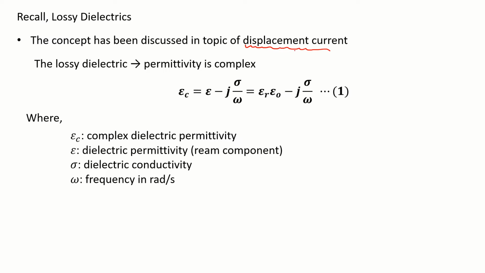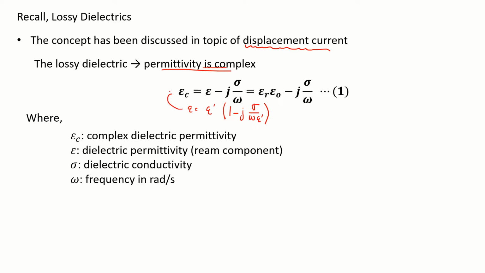For the lossy dielectric, we know that the permittivity is complex, where it's given as epsilon prime times 1 minus j sigma over omega epsilon prime. We discussed this equation in our previous lecture.